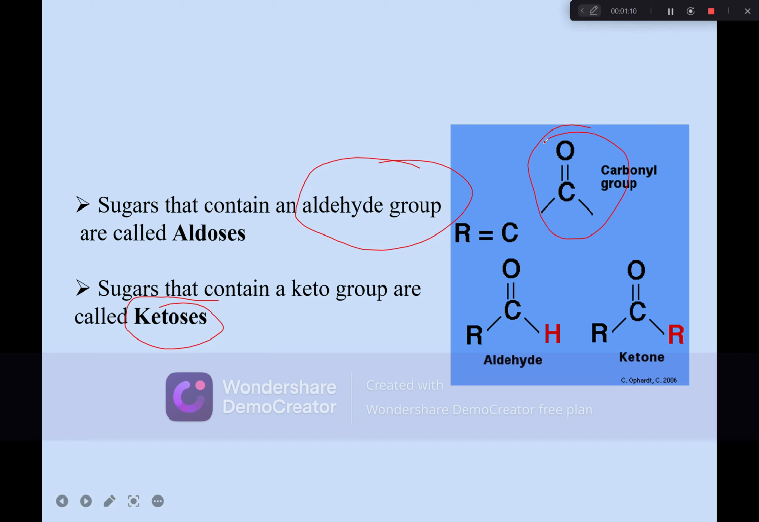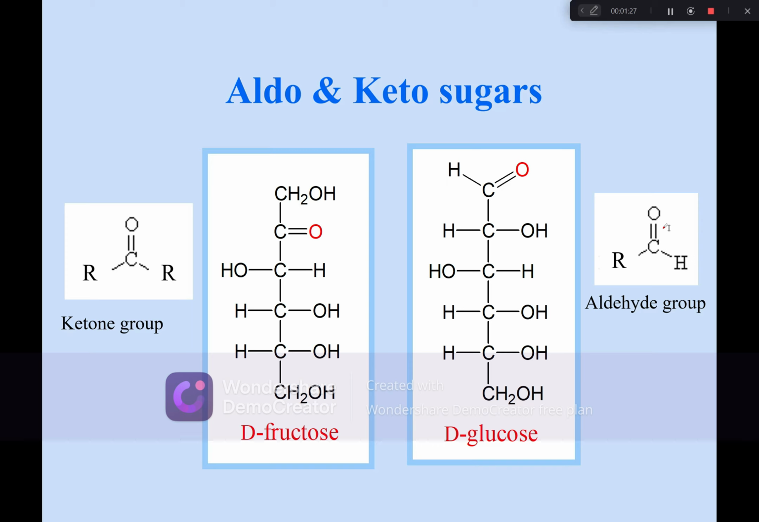If the carbonyl group is present on the terminal carbon like this, then it is known as an aldehyde compound. If it is present within the chain, mostly on carbon number 2, then it's known as a ketone. Examples of aldose and keto sugar are given here. If the carbonyl group is present on carbon number 2, then it is known as a keto sugar, and an example of this is D-fructose. This is the keto group. And if the carbonyl group is present on the terminal, as in D-glucose, then it is known as an aldose sugar.